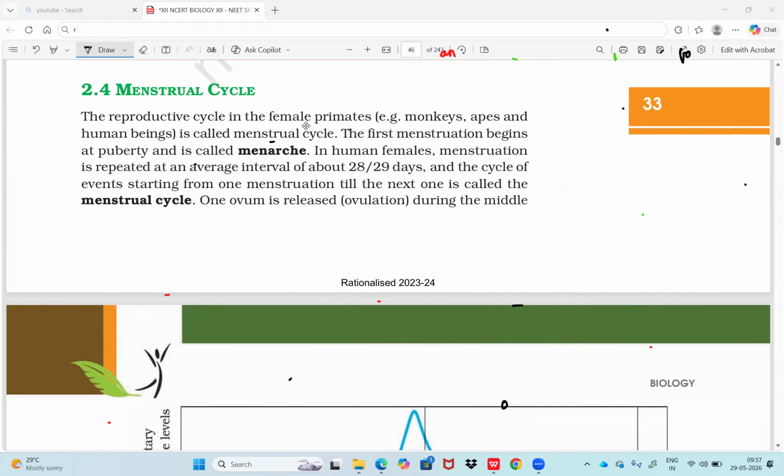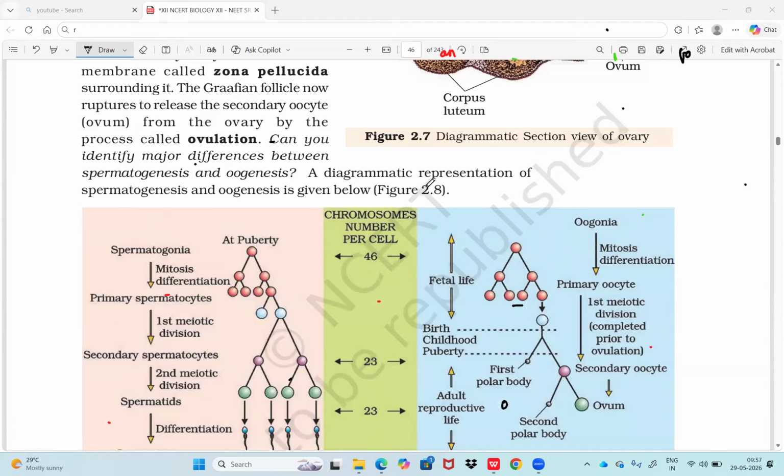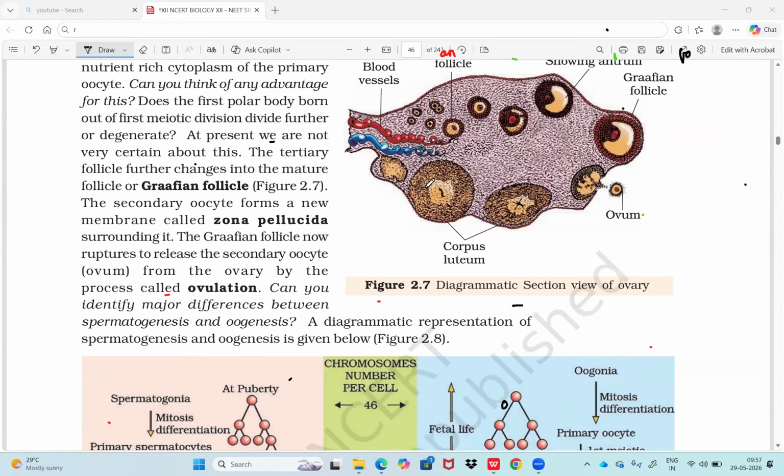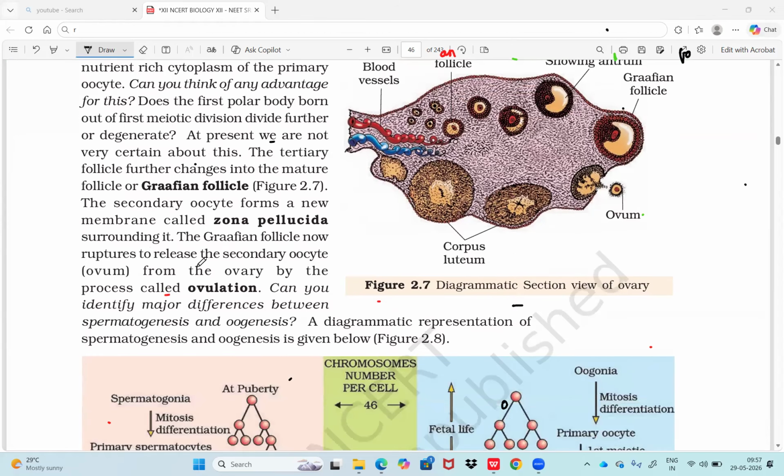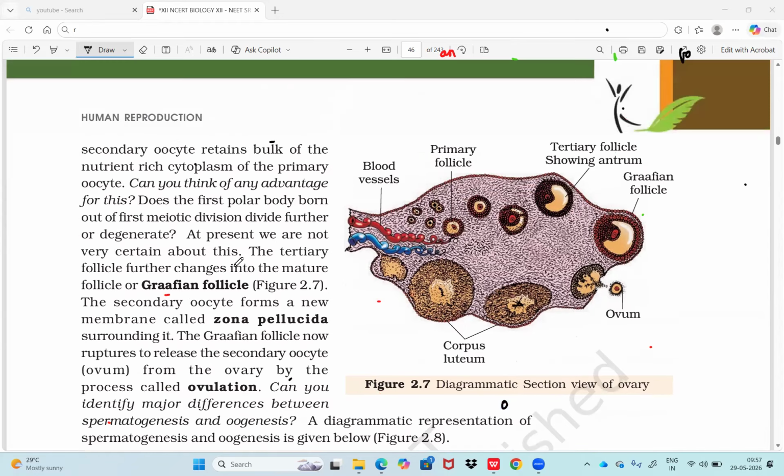Primary follicle turns into secondary follicle. Sorry, primary oocyte turns into secondary oocyte. Theca turns into theca externa and interna. Sir, what is the change in Graafian follicle? In the Graafian follicle, the additional thing is the zona pellucida.